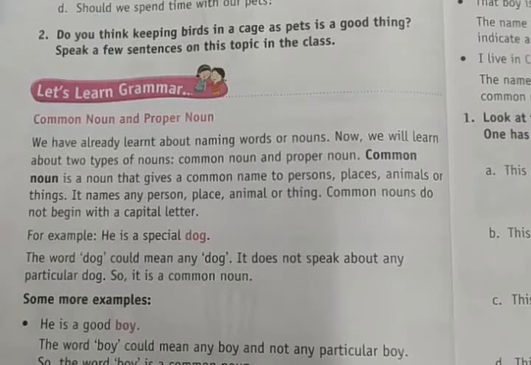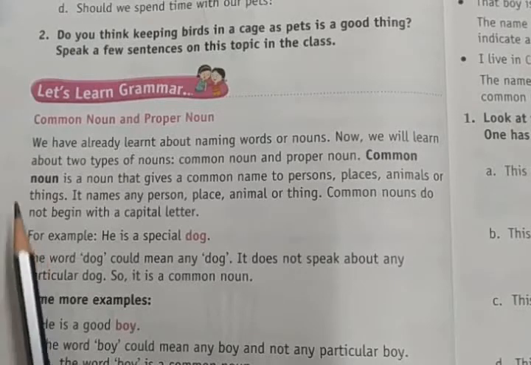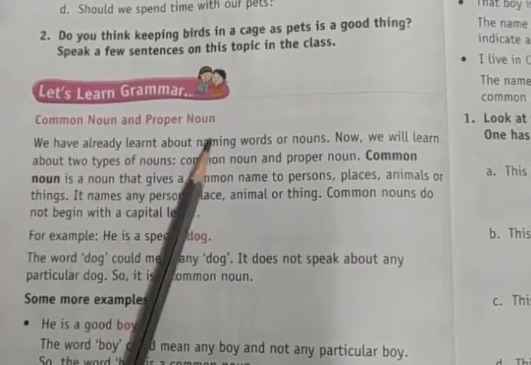Boy is the common noun. Name of the boy or name of the girl or name of the man, name of the woman, name of the dog, name of the cat is called the proper noun. If we just say boy, girl, dog, that is called a common noun. If you want to make it a proper noun, we need to name it. The name of that particular person, place, thing is called a proper noun.